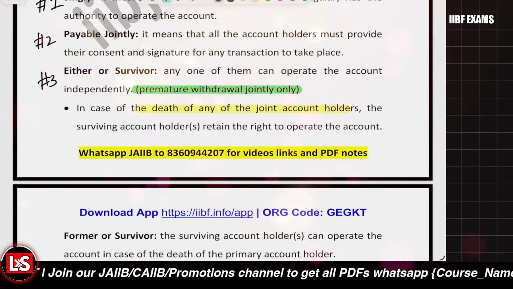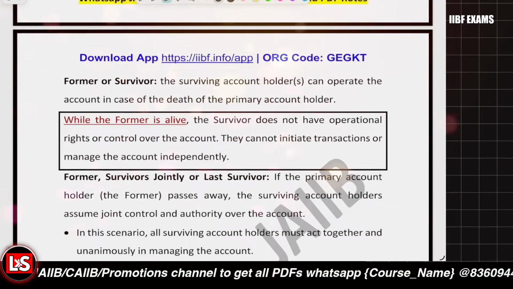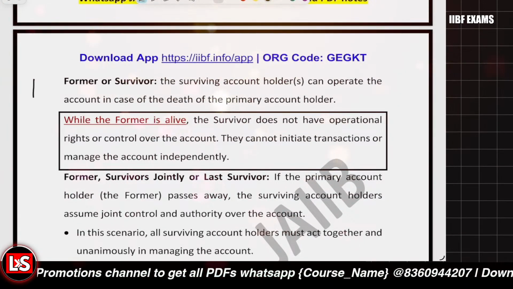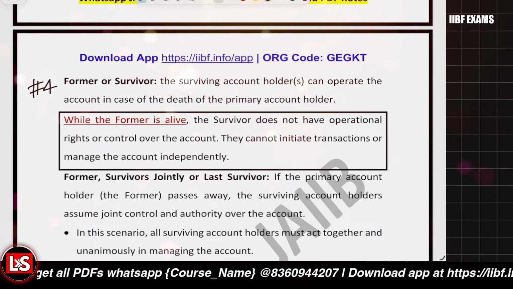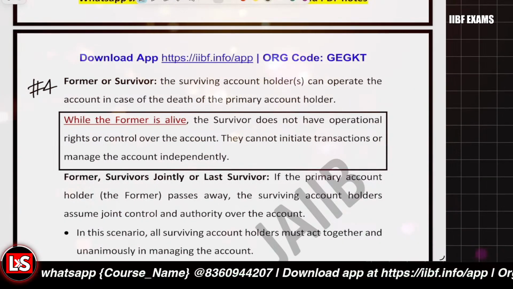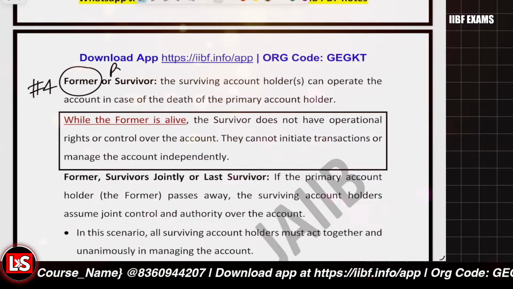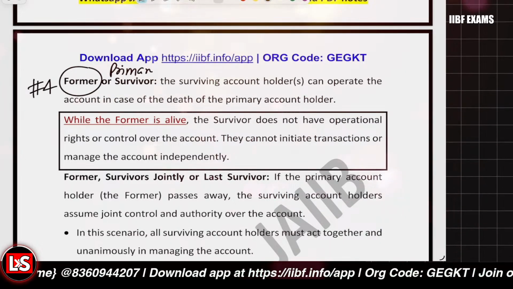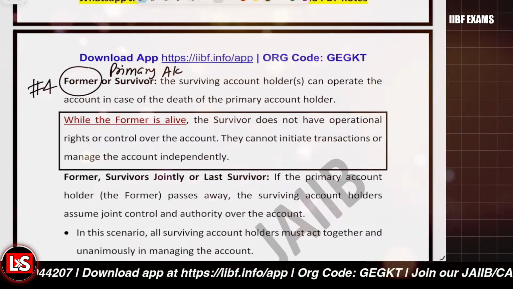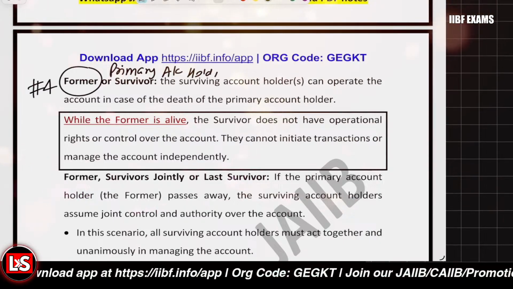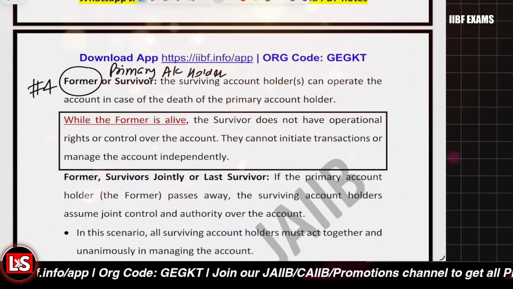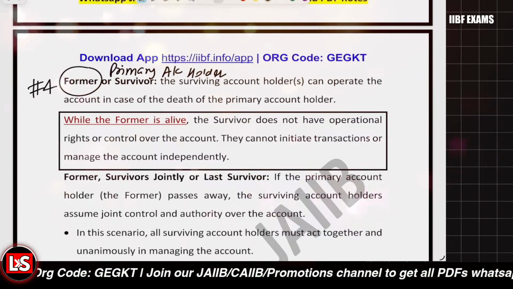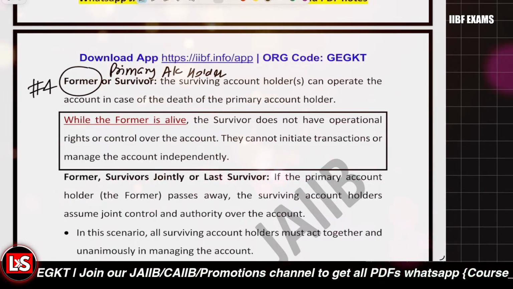And what about the former or survivor case? Former means we are talking about the primary account holder. Only the primary account holder can operate during the lifetime, and the survivor will get the right only when the former dies.